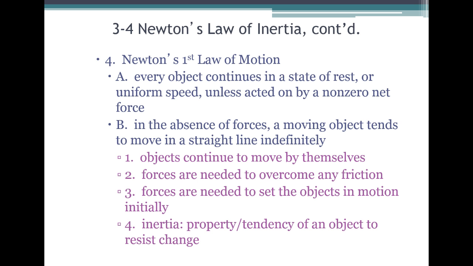So Newton generalized Galileo's results to motion in any direction. He stated that an object that is at rest will remain at rest, or an object that is moving will continue to move in a straight line with constant speed, if only the net force acting on that object is zero. This statement is called Newton's first law of motion. It's also called the law of inertia.